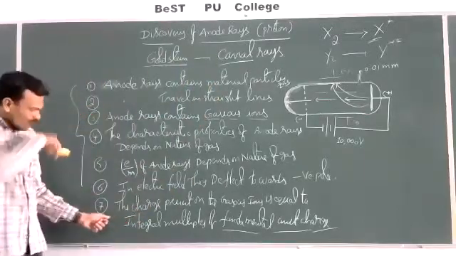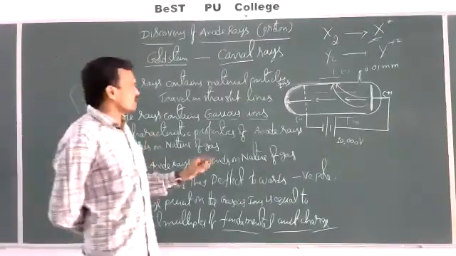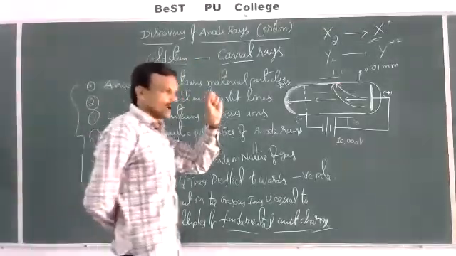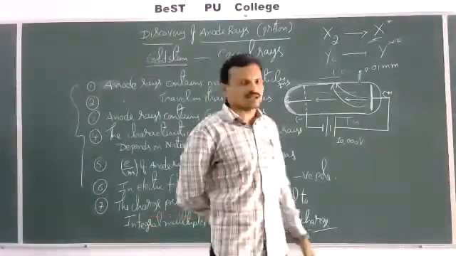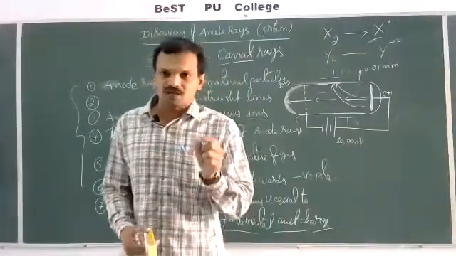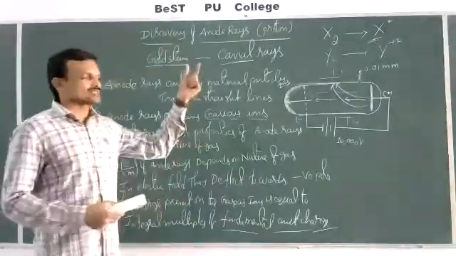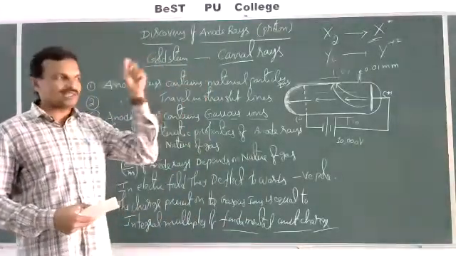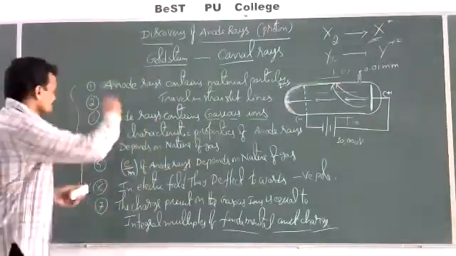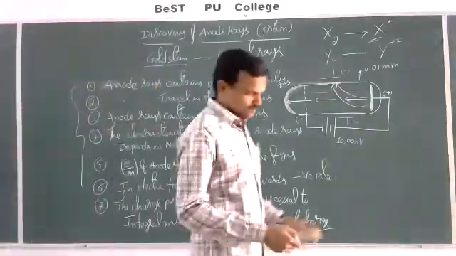Next, the charge present on the particles of anode rays or canal rays is equal to an integral multiple of the fundamental unit charge. That means the charge of the gaseous ion is equal to n times the charge of the electron. Like this, canal rays were discovered by Goldstein.